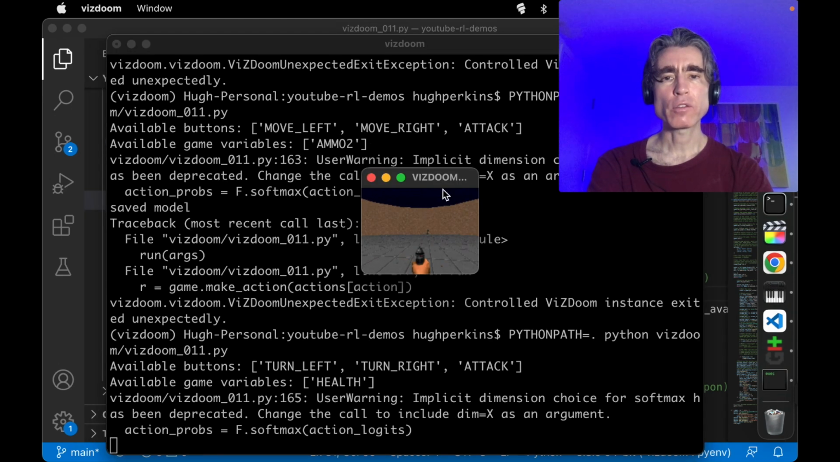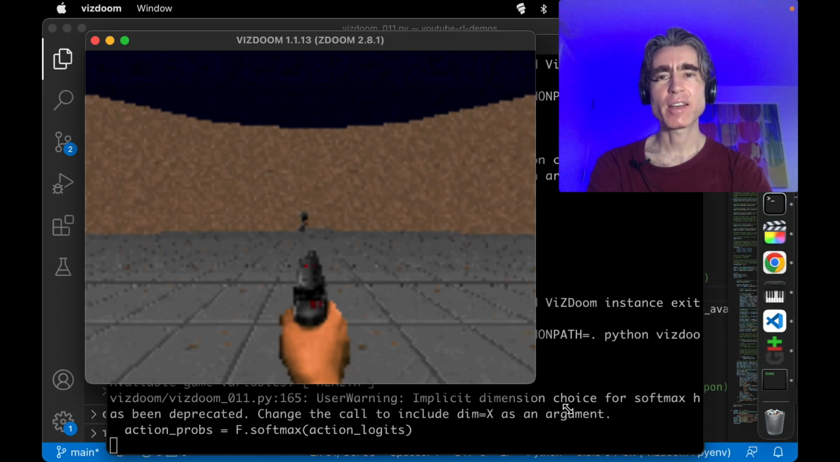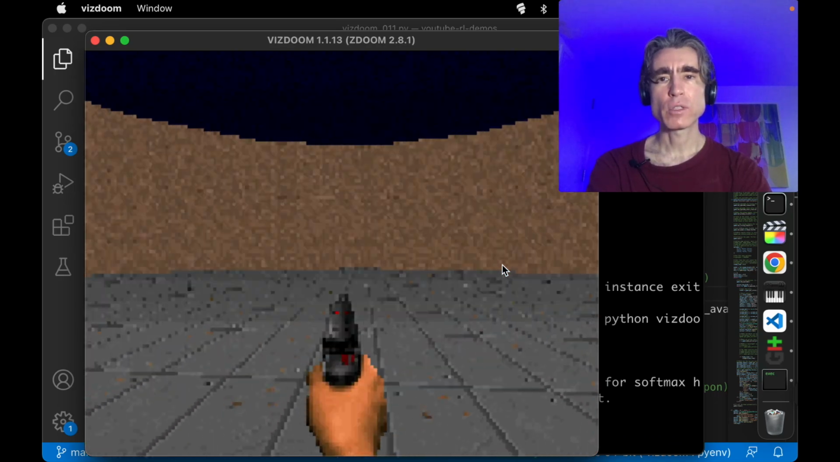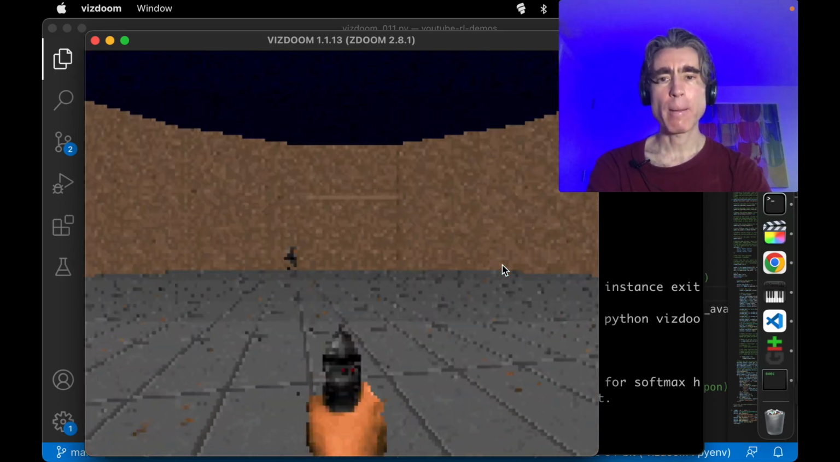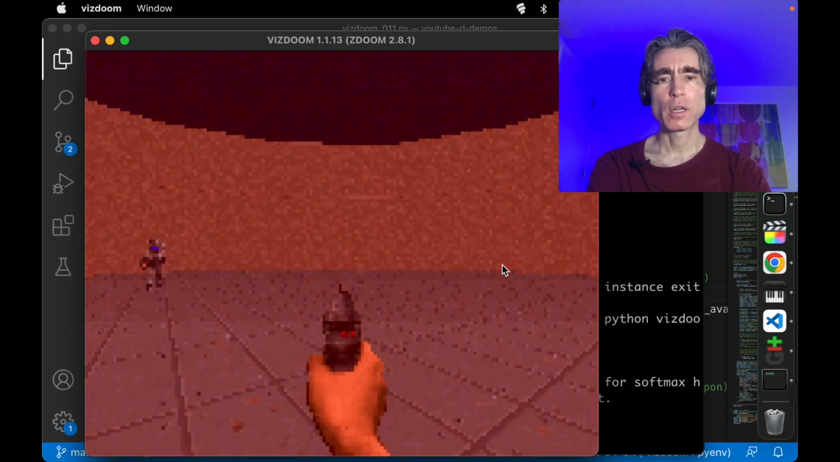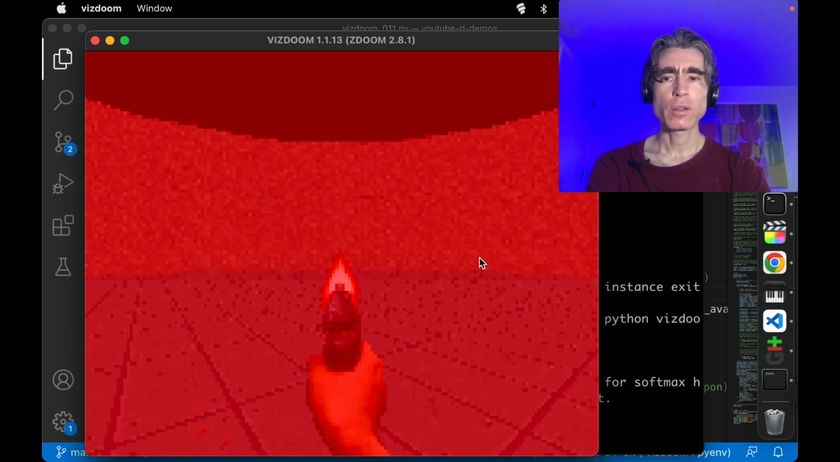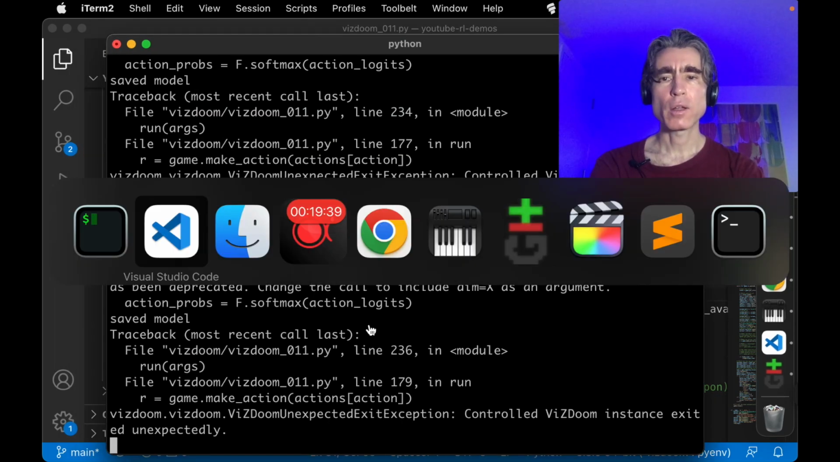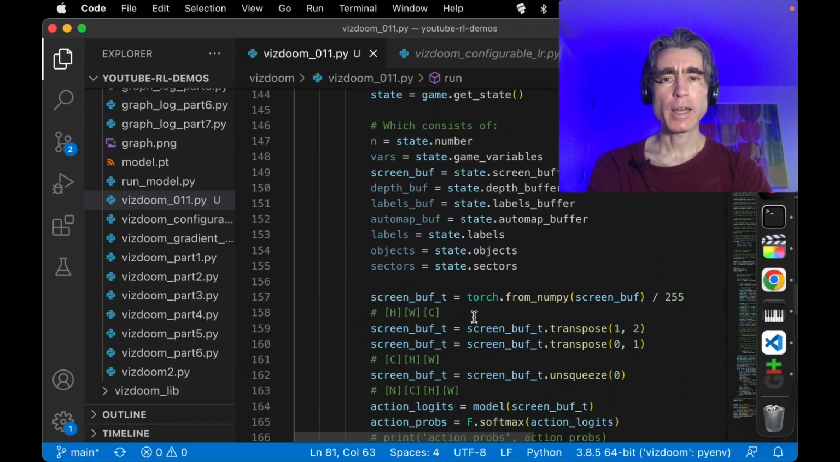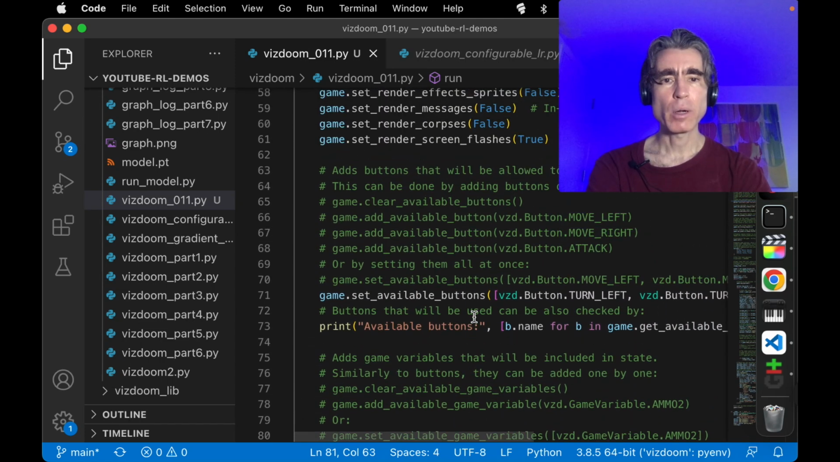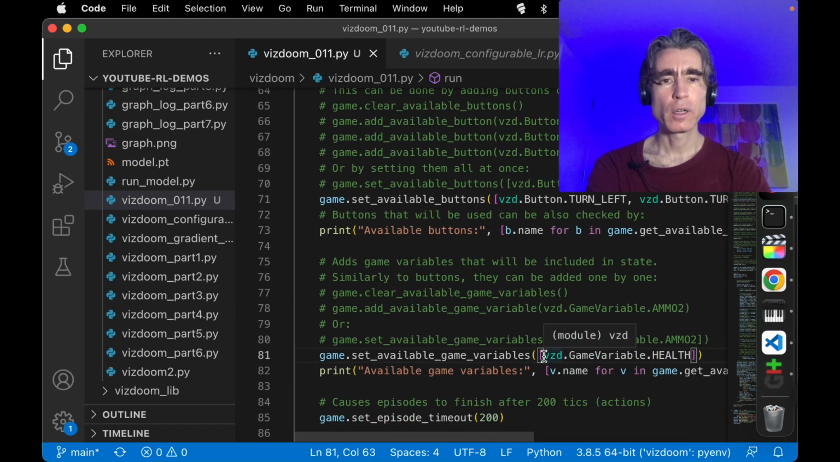All right, so we define the available buttons and the available game state. All right, so now we're turning, which makes a lot more sense. Like that's what the scenario is about, right? We can turn, yeah, that makes much more sense. And let's get the health. Can we print our health? I guess something like game dot get game state ammo, like health, I guess. Oh, this thing.